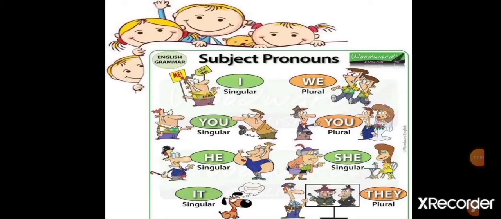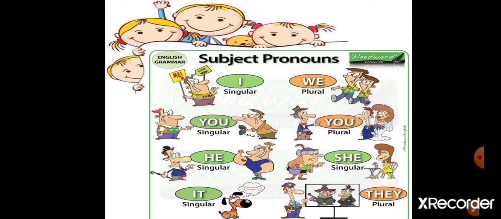See what subject pronouns are. These are the words we use in place of a noun when we are using a subject pronoun. I is singular. We means more, that is plural. In plural we will say we.